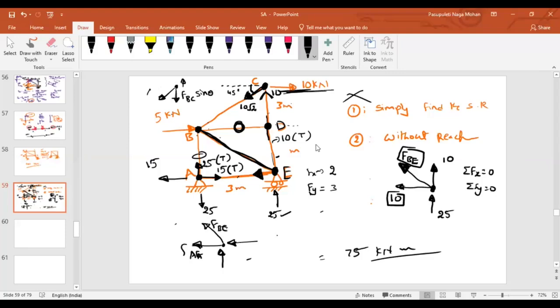Towards left or towards right? Towards right, sir. So that will be compressive force. No. The question is, as I have initially assumed that member BE is under tension, as of now, clear? Yes, sir. Now, if I resolve this component along X direction, what is the direction you will get?